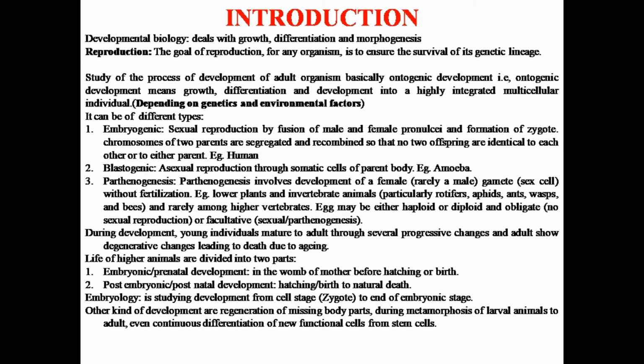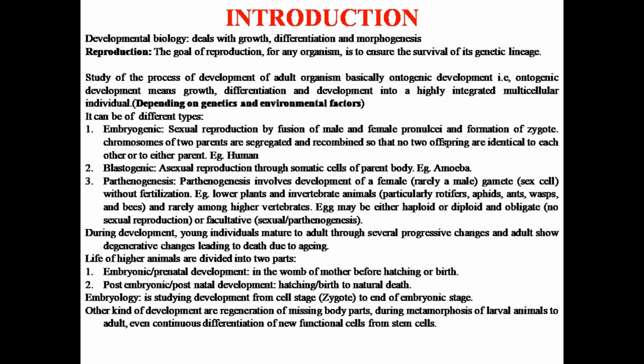Next is blastogenic development. In this, asexual reproduction occurs through somatic cells of the parent body, for example amoeba. The next is parthenogenesis. Parthenogenesis involves the development of a female and rarely a male, which develops through the gamete cell without fertilization. This occurs in lower plants and invertebrate animals like rotifers, aphids, etc. And it rarely occurs in higher vertebrates.